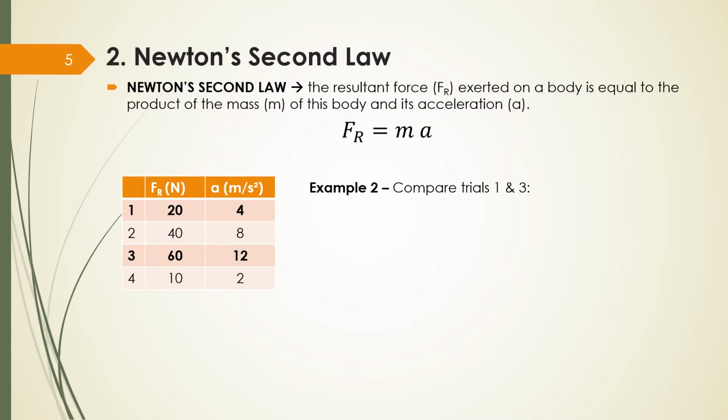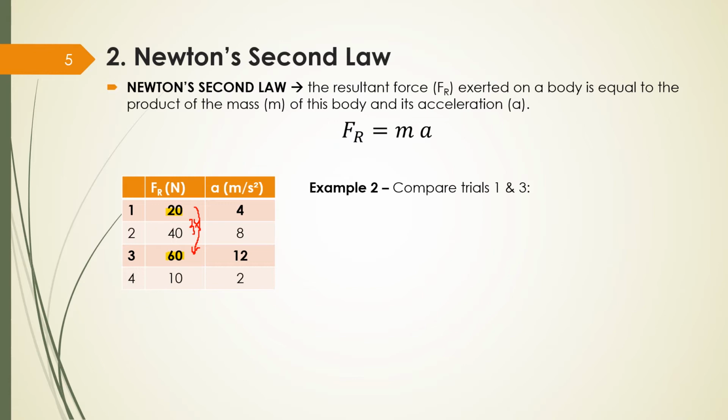Now what's happening between trials 1 and 3? Trial 1 is 20 of force and trial 3 is 60 of force. How much did it increase? It increased 3 times, right? It was 20, now it's 60.